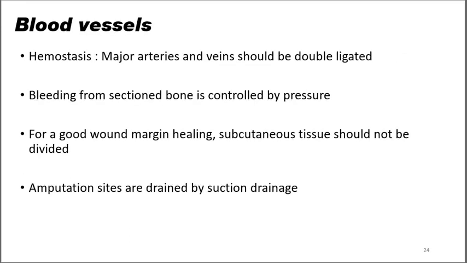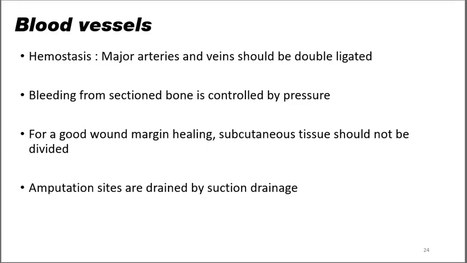Now, preparation of blood vessels is another principle of amputation surgery, and the most important principle is adequate hemostasis. That is, the major arteries and the veins should not be the sites of bleeding, and they should be double ligated. Bleeding from the sectioned bone is controlled by pressure, and the surgeon should always make sure that for good wound margin healing, the subcutaneous tissue should not be divided, and the dissection should not damage the proximal blood vessels.